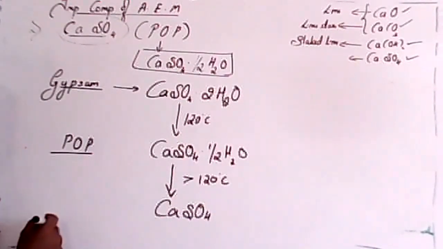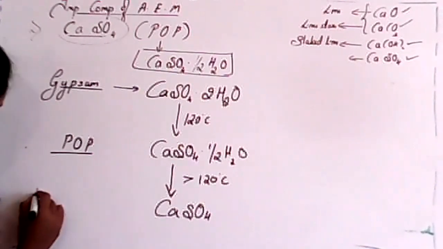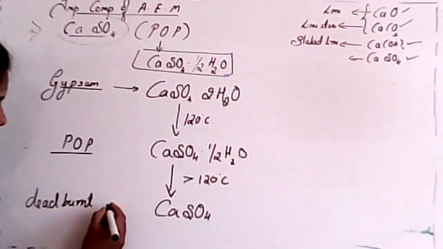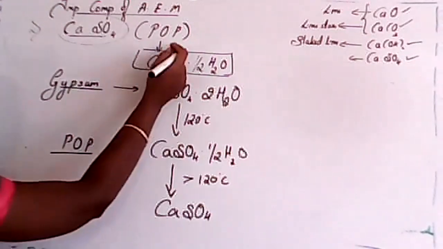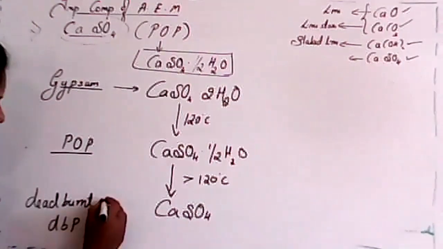Anhydrous, okay, but we have a specific name for this. So just write here: dead burnt plaster, I'll write it as DBP.